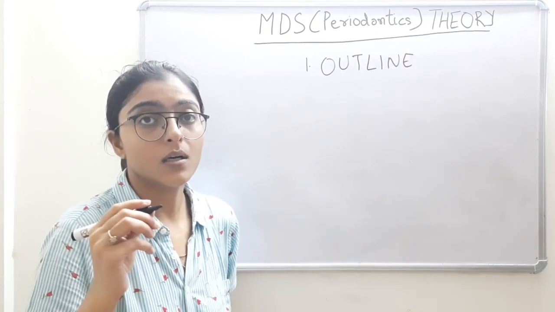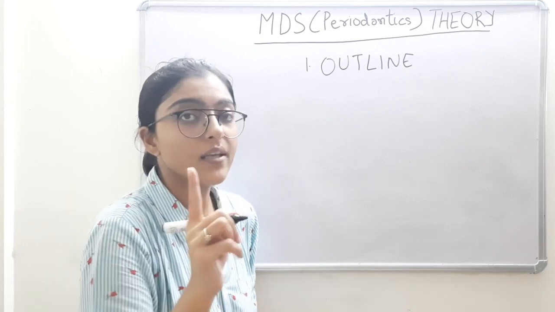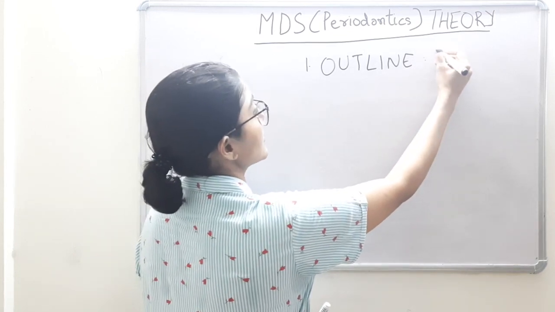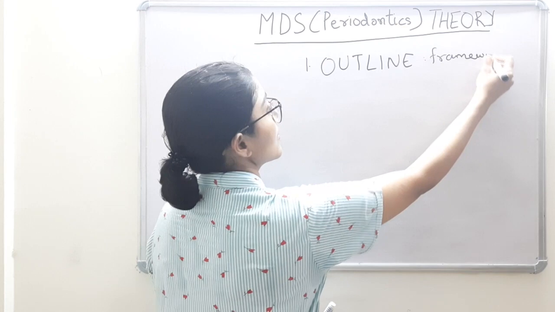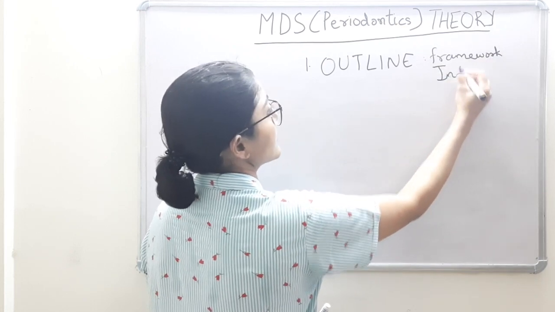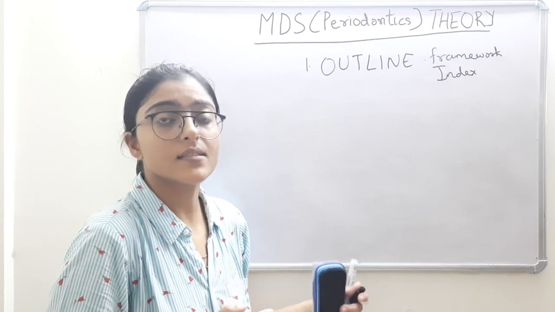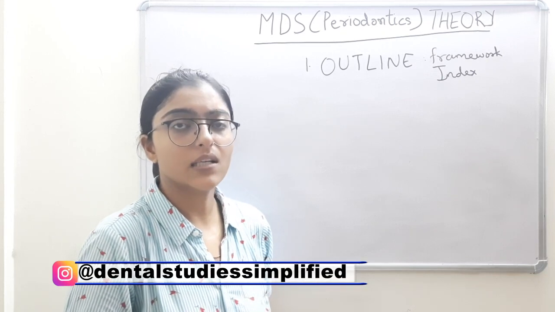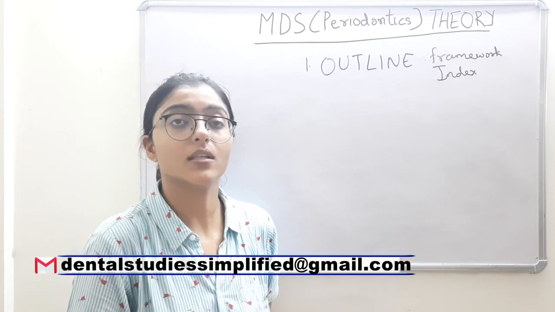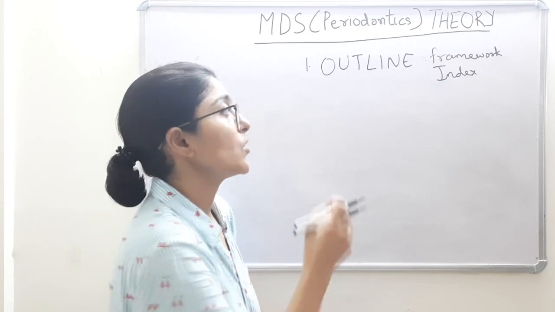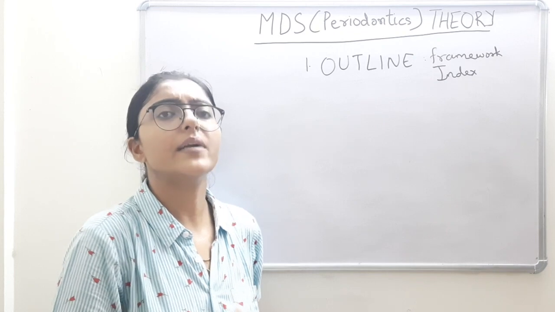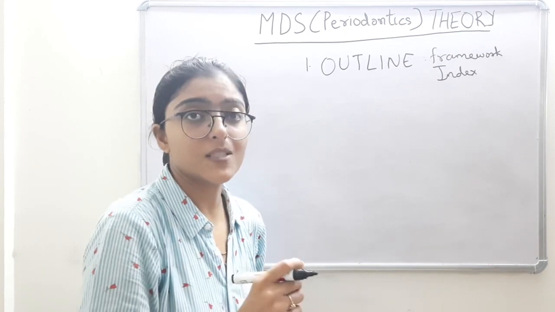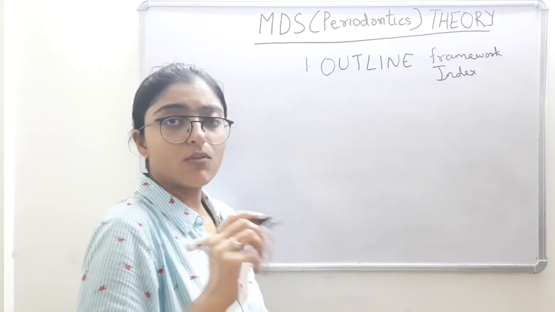Irrespective of the marks for the answer, the one thing that is common to all the answers is the outline. In other words, it's the framework or the index. This is similar to what we put up in our seminar slides or the journal club slides. We keep an index. We don't start our seminar directly with the discussion on the topic. We put an index and we tell this topic will be dealt under so and so subheadings or subtopics. This is what the examiner expects in your answer, irrespective of the marks.